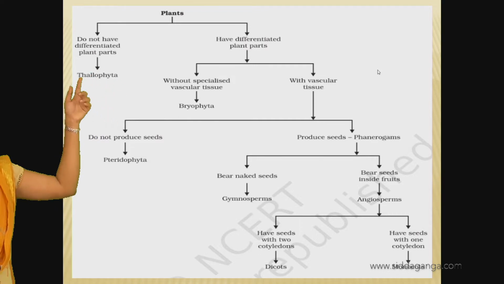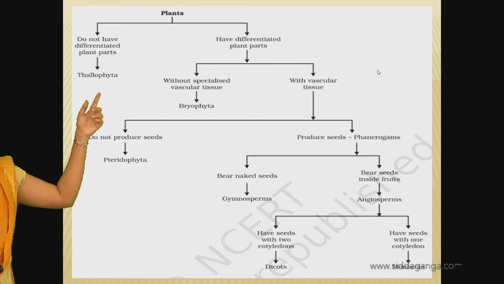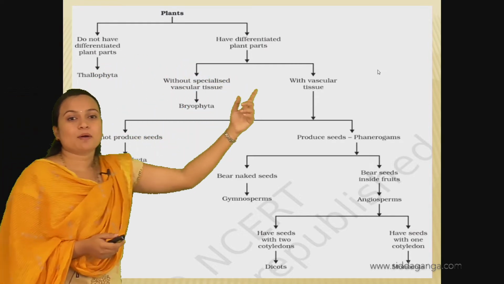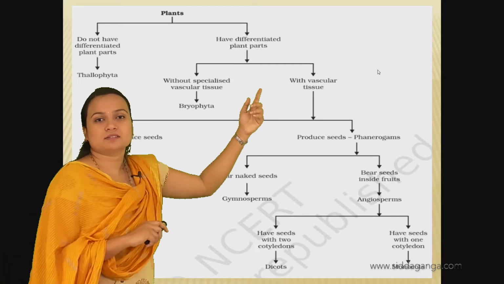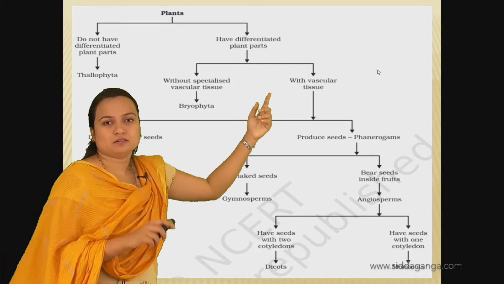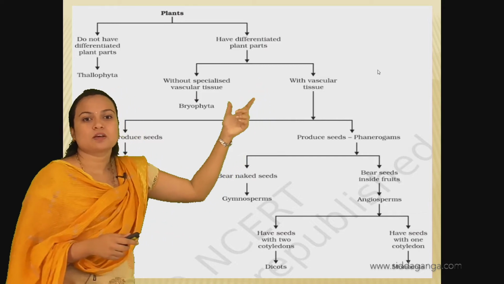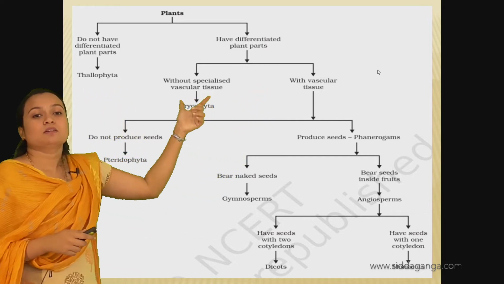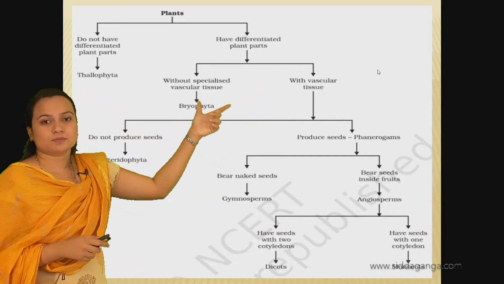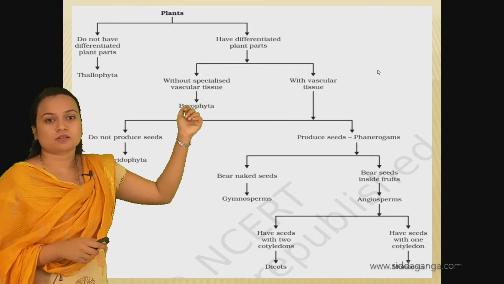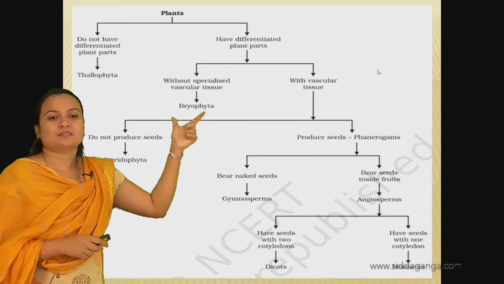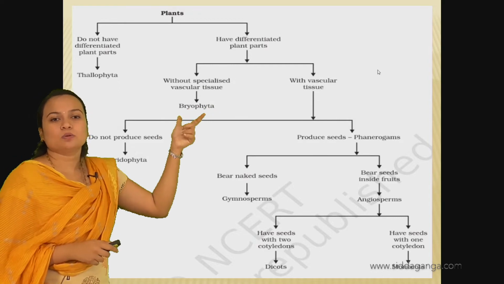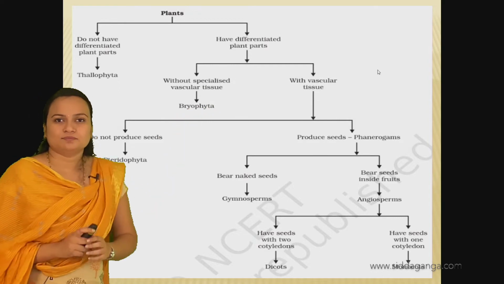If the body parts are differentiated, we further notice whether they have special vascular tissue or not. Without specialized vascular tissue, the organisms are included in the bryophyta.